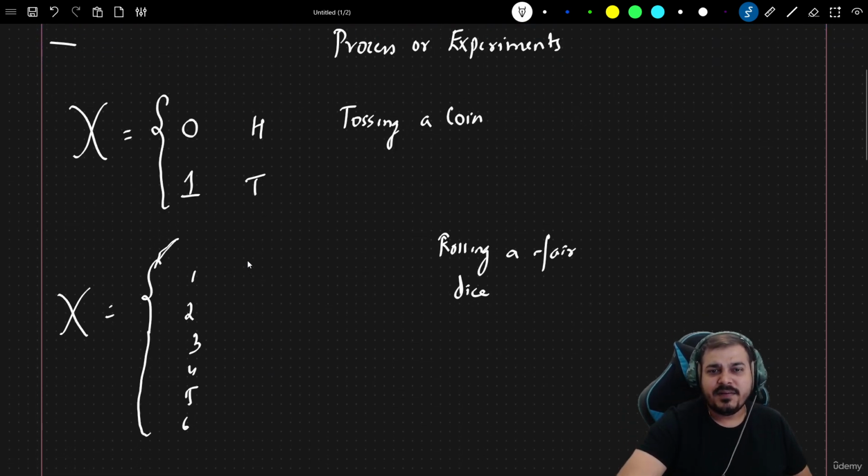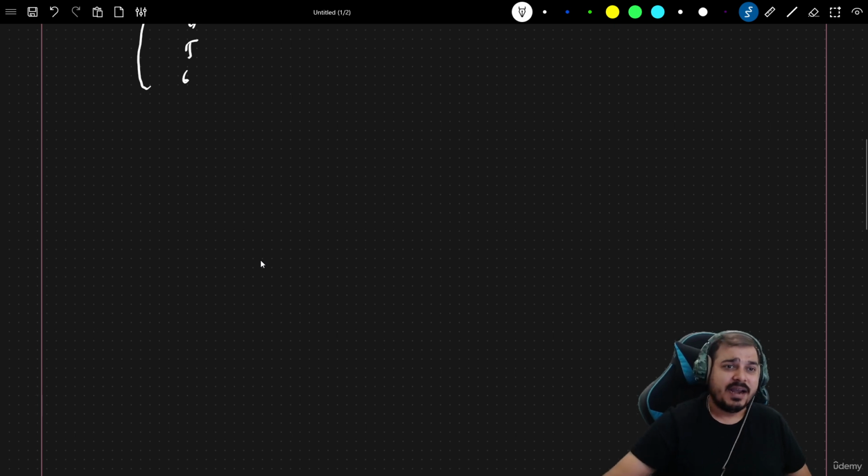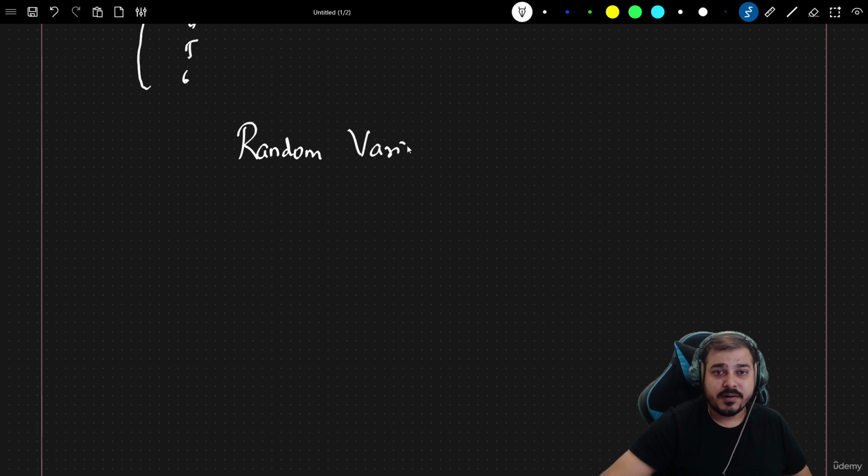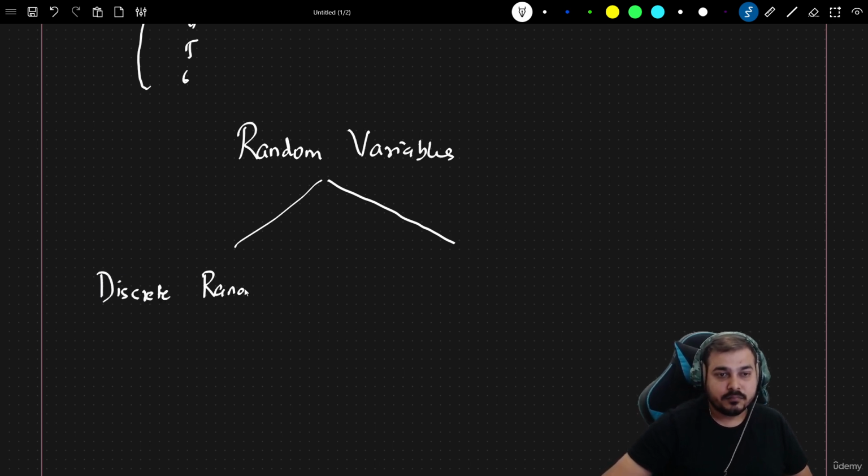Now, what are the different types of random variables? To define it, guys, we basically have two different types. One is the discrete random variable, and the other one is the continuous random variable.